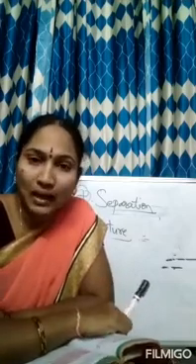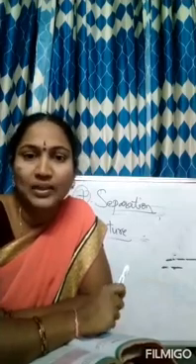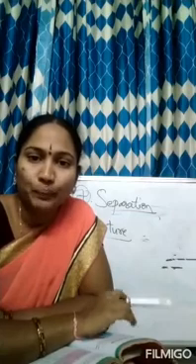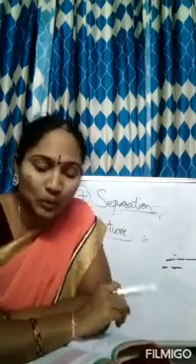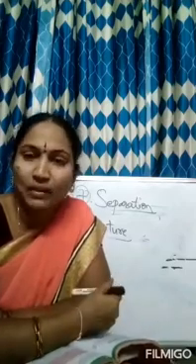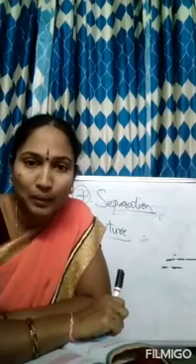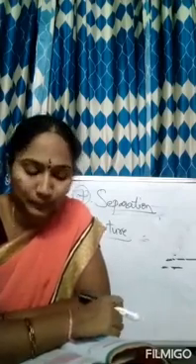Some mixtures are man-made like laddu, lemon juice, etc. Yes, laddu we are preparing, it is man-made, and it is a combination of 2 or 3, more than 2 substances. In the same way, lemon juice. So here natural mixture is soil and man-made mixture is tea, laddu, lemon juice or anything.